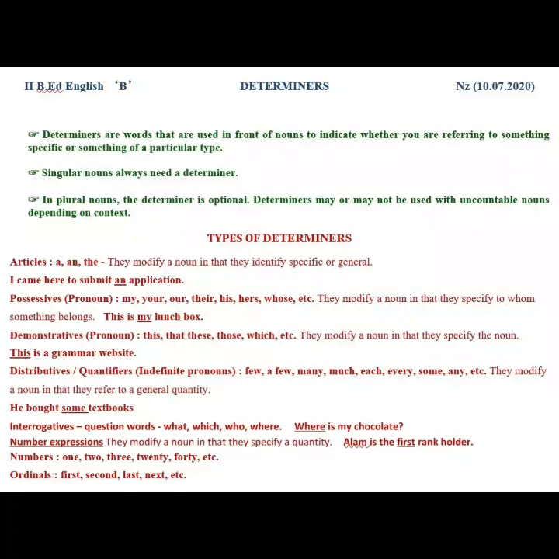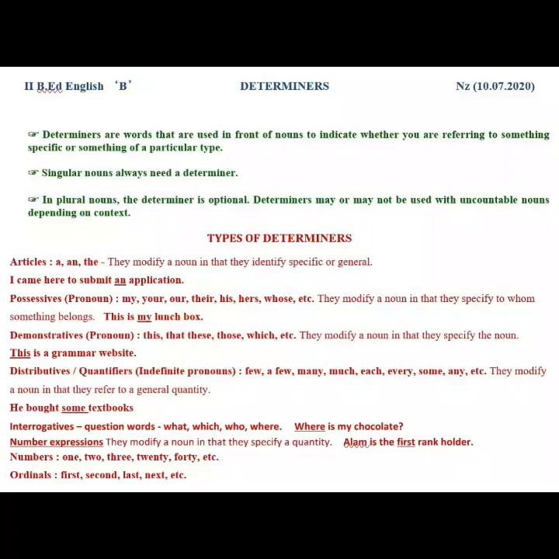Next is possessives. Possessives refers to possessive pronoun such as my, your, our, their, his, her, whose, etc. They modify a noun in that they specify to whom something belongs. For example, this is my lunchbox. This is whose lunchbox? My lunchbox. Here, the possessive pronoun my is added to the singular noun lunchbox to make it specific.